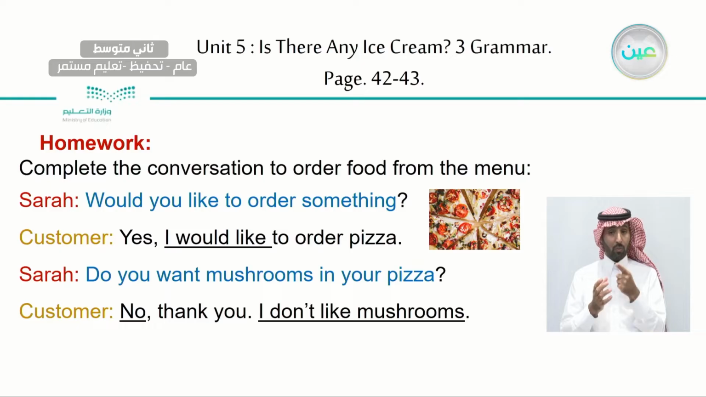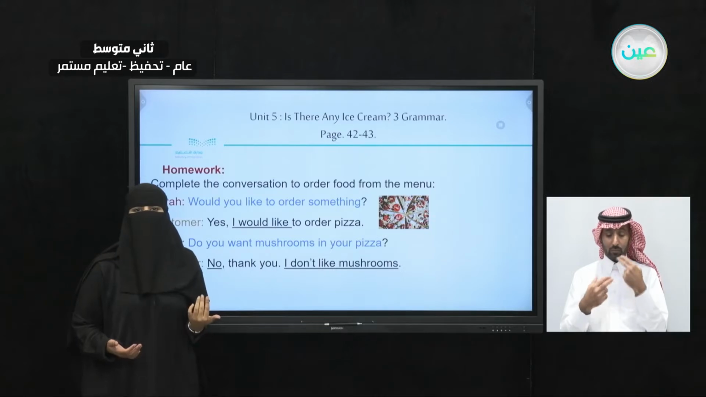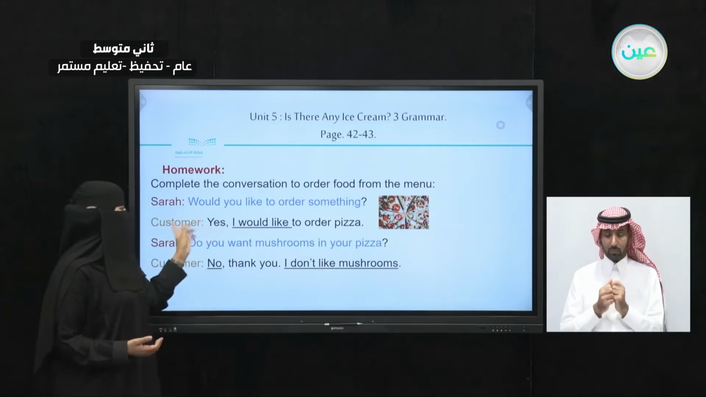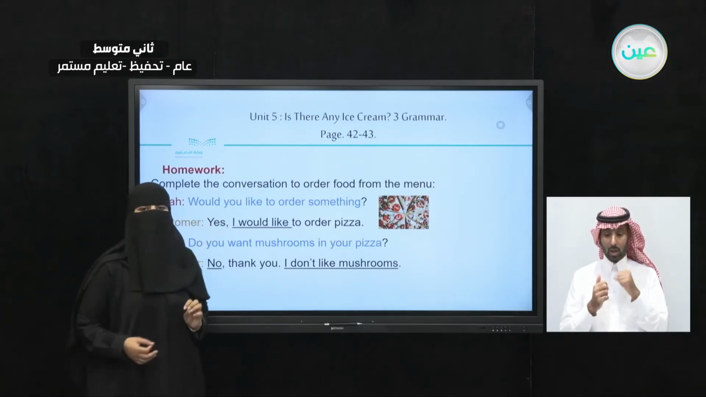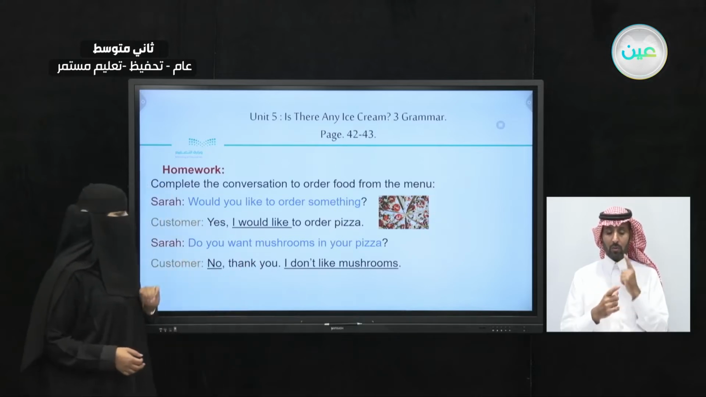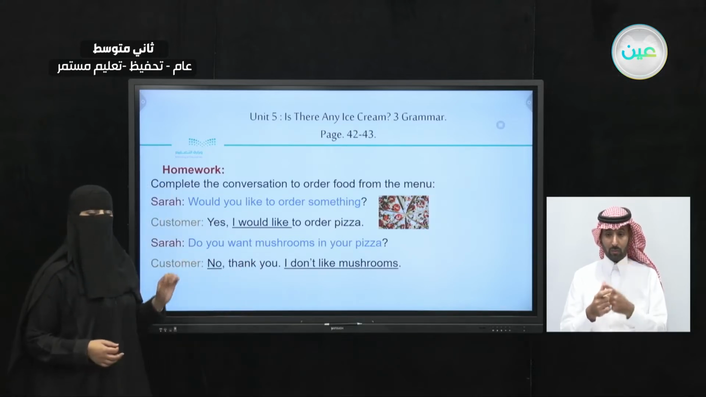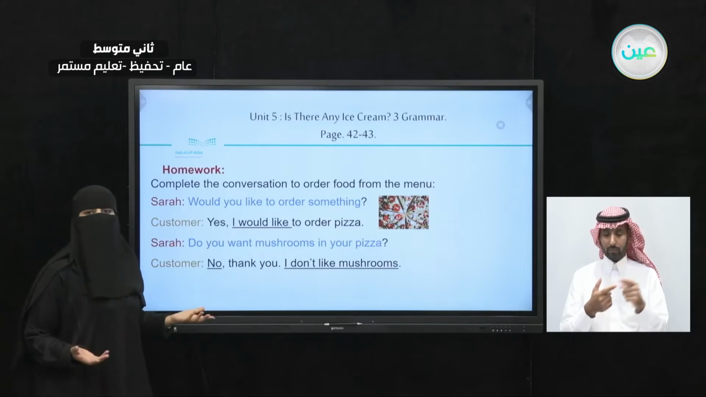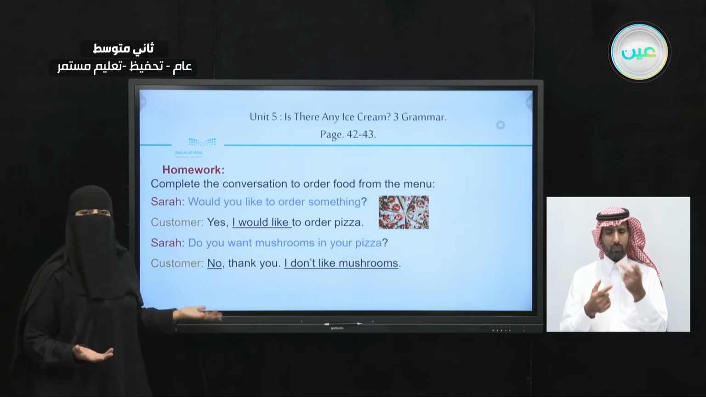Would you like to order something? So, it's a yes-no question. Would you like to order something? We used would you at the beginning of the question. Here, the answer is yes, I would like to order pizza. So, now how about the second, let's check the second answer.